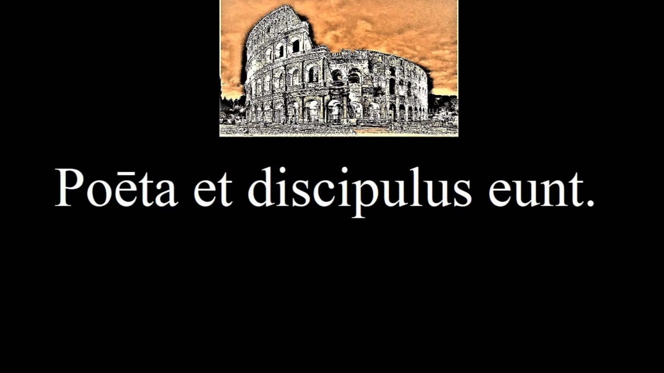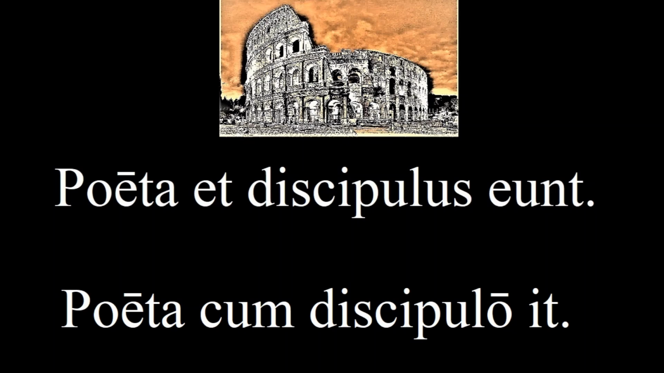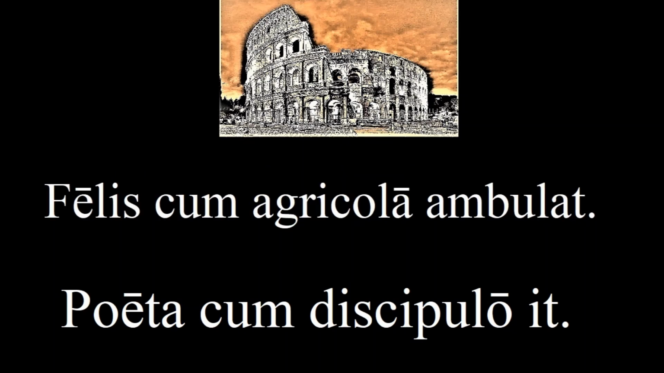Let's say now, the poet and the male student go. Poēta et discipulus eunt. This was the other irregular form in the present tense. Try to change it now to the poet goes with the male student. Poēta cum discipulo it. Notice that the verb became singular, just like in English. Try, the cat walks with the farmer. Fēlis cum agricolā ambulat.